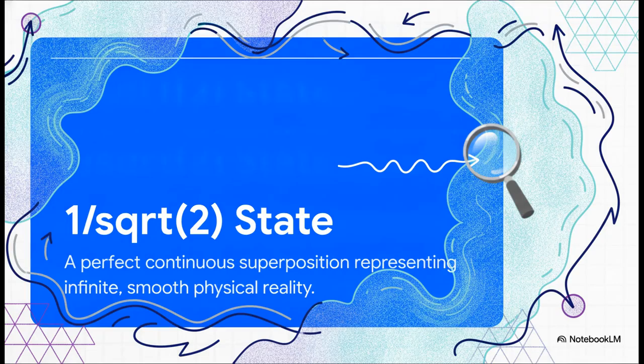Think about the 1 over the square root of 2 quantum state. Now, this represents a perfect, continuous superposition, an infinite, smooth physical reality. The mathematical substrate of our physical universe is absolute and perfect. It flows continuously, a lot like fluid vector spaces or even human associative thought. There are no jagged edges in reality.